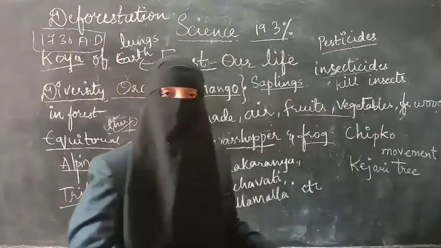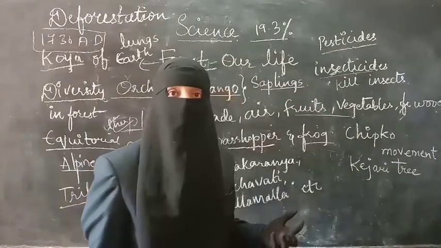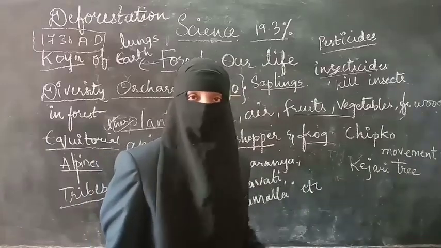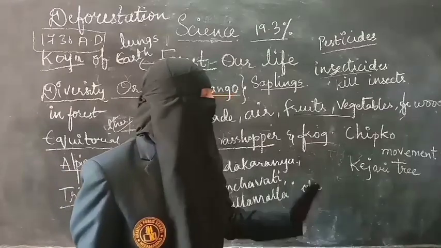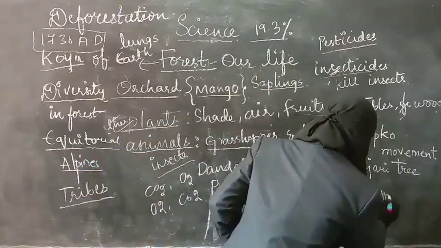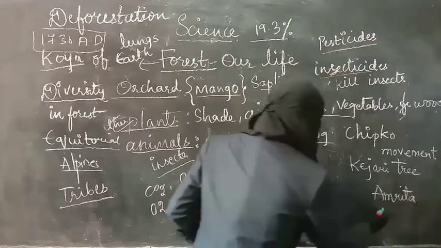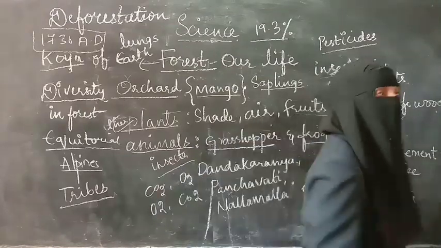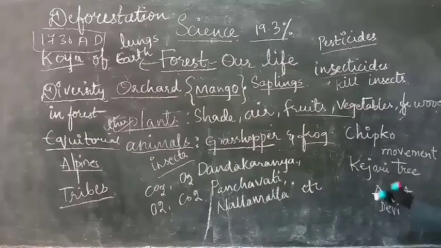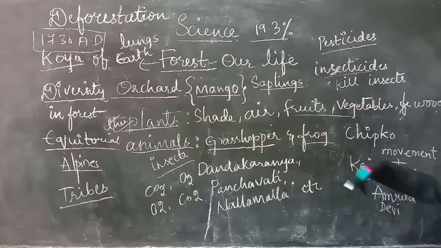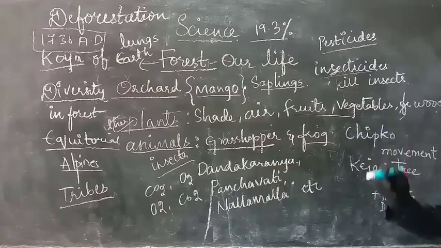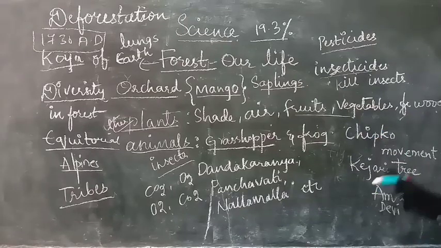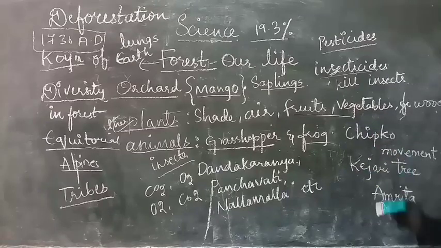In the same way as people worship the banyan tree, they worship the Kejari tree. So the king ordered to cut down all the Kejari trees. In order to save the trees, a woman named Amrita Devi started this movement. More than 300 people joined her, and they hugged the trees. If they had to cut the trees, what would they have to do? First of all, they would have to kill these people. In this way, people from ancient times itself have tried to protect the forest.